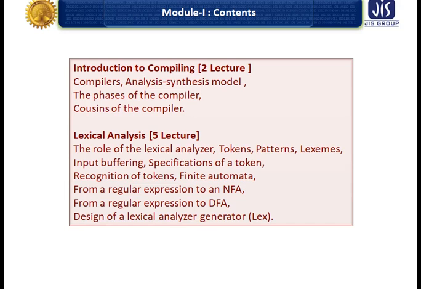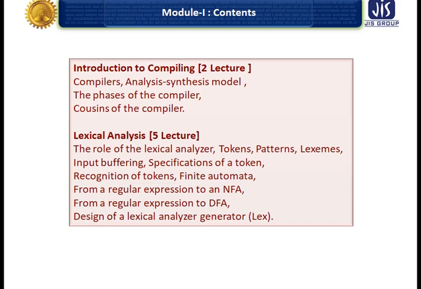In Introduction to Compiling, we will learn what is a compiler, the analysis-synthesis model, the phases of the compiler.